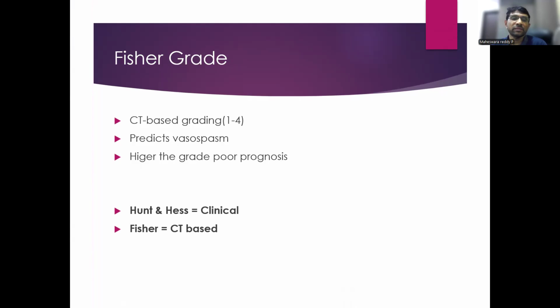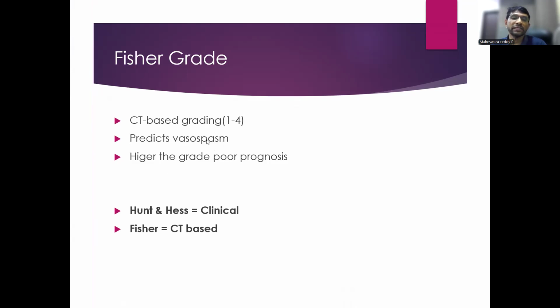The other grading system is called Fisher grade. This is based on CT scan findings. The importance of this Fisher grade is to predict vasospasm. It is divided into grades 1 to 4. Grade 1 is minimal SAH, a minimal amount of blood on the CT scan. Grade 4 is a very thick bleed, including intraventricular bleed. So the importance is to predict vasospasm.